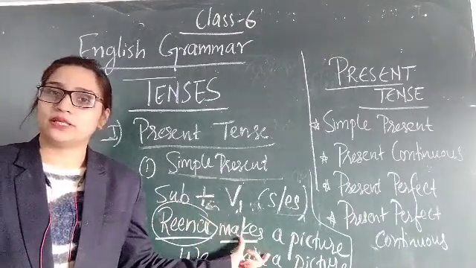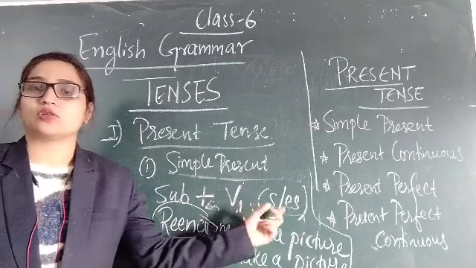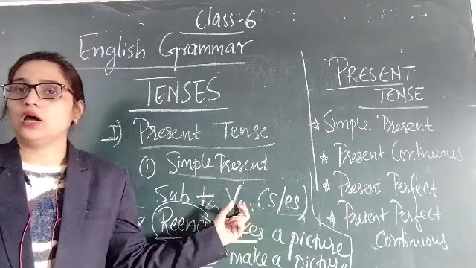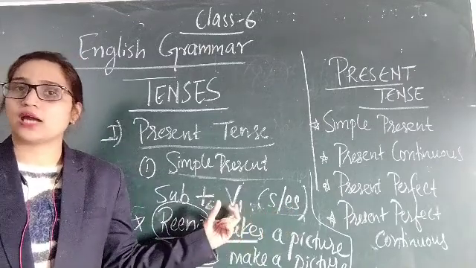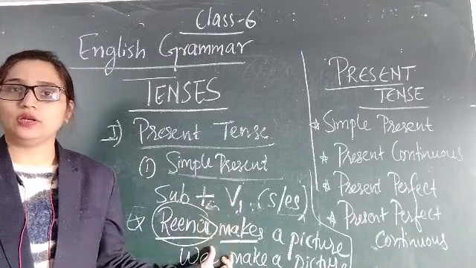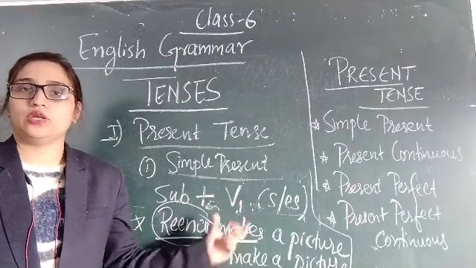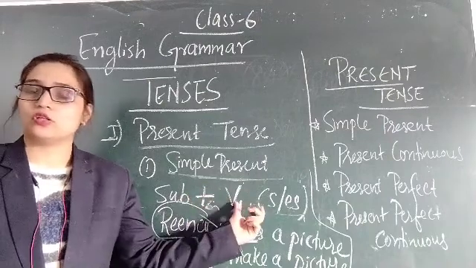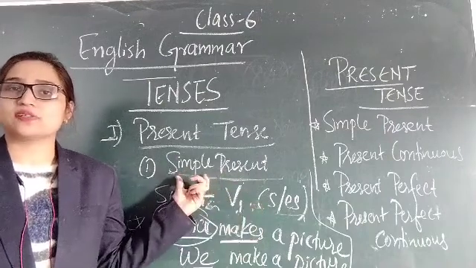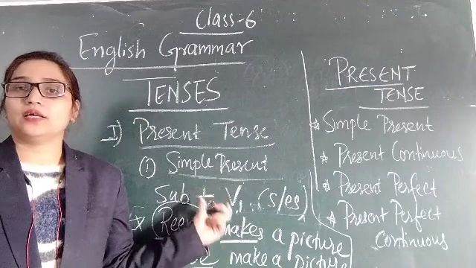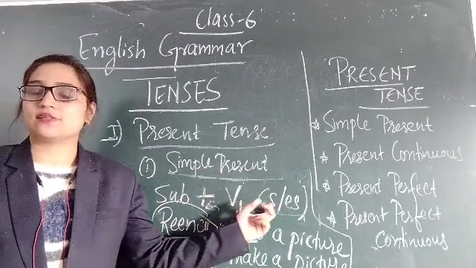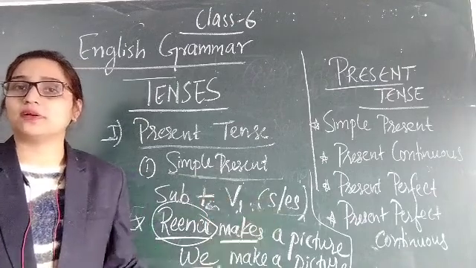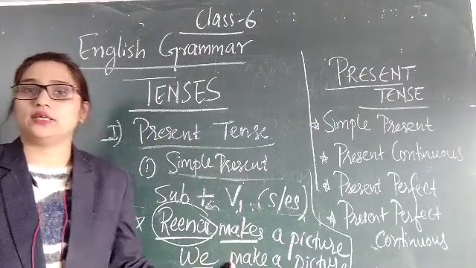If the subject is plural, there will be no S or ES with the verb. With I or you also, there is no S or ES; you comes in the category of singular as well as plural, and first person singular is I, but we use S or ES with third person singular only.